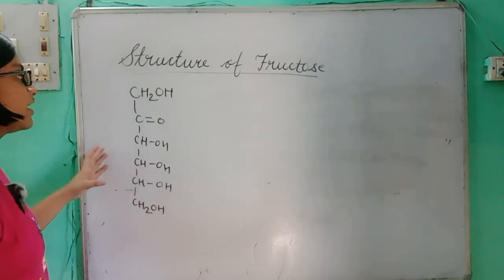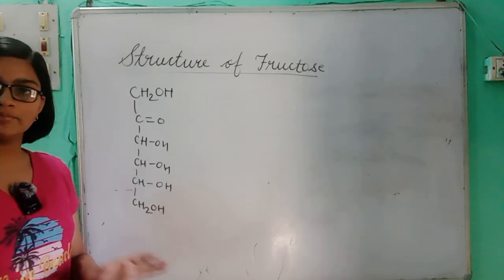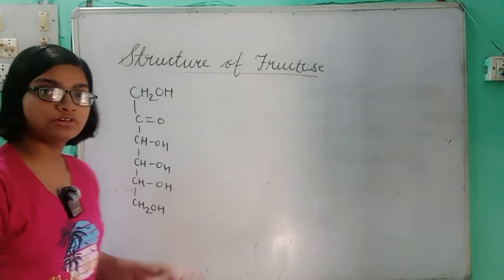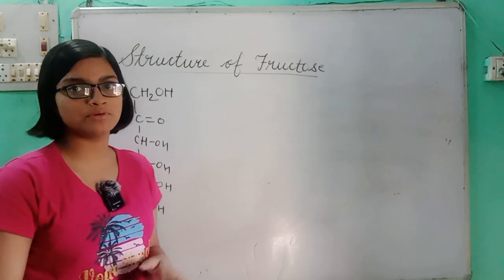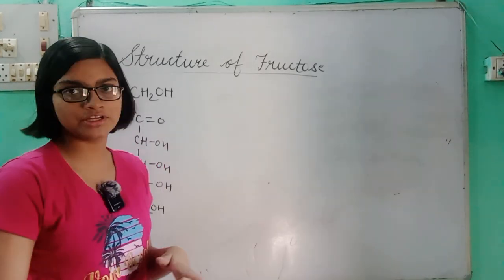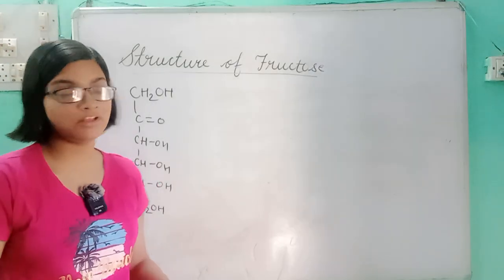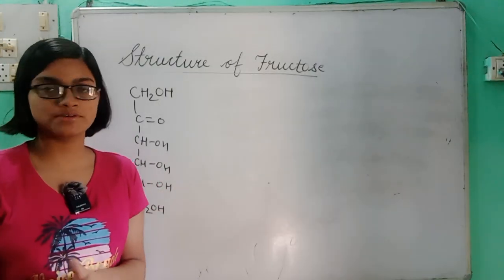That means fructose does not give any test on reacting with mild oxidizing agents like bromine water. Whereas glucose gives a test with bromine water, forming gluconic acid. But fructose does not. So it can be a test for distinguishing between fructose and glucose.